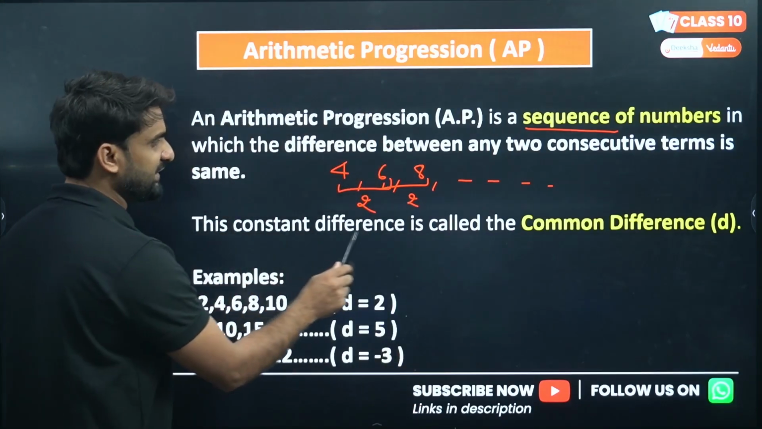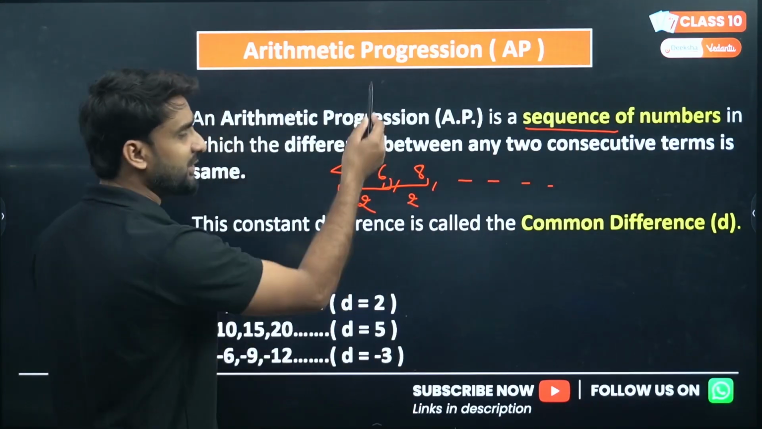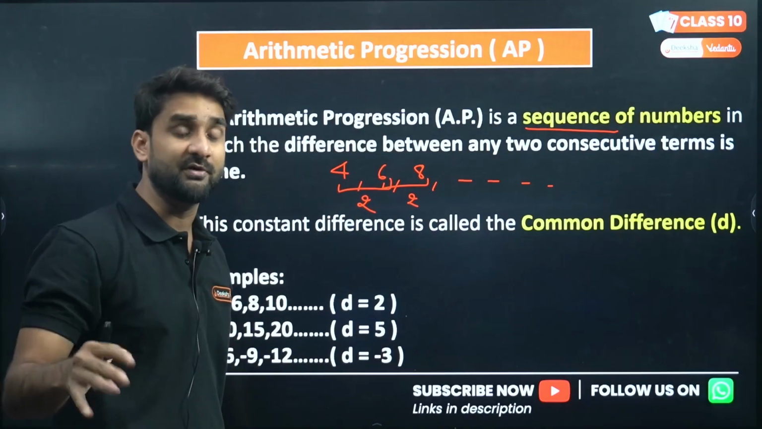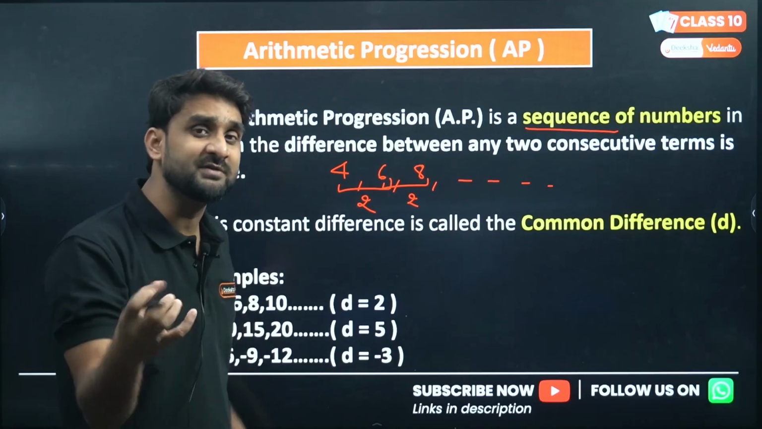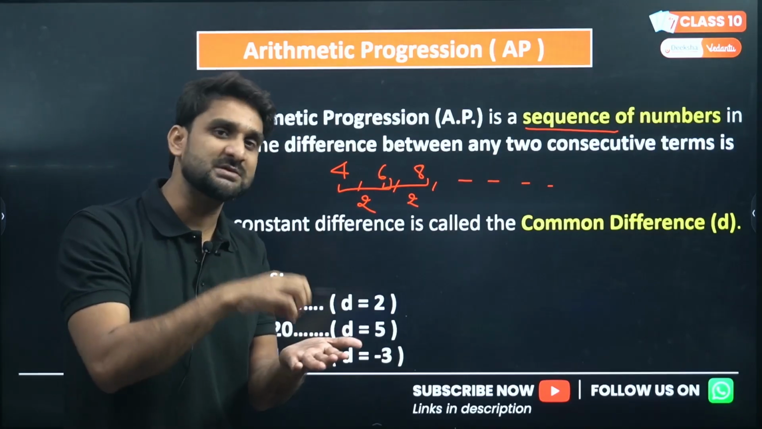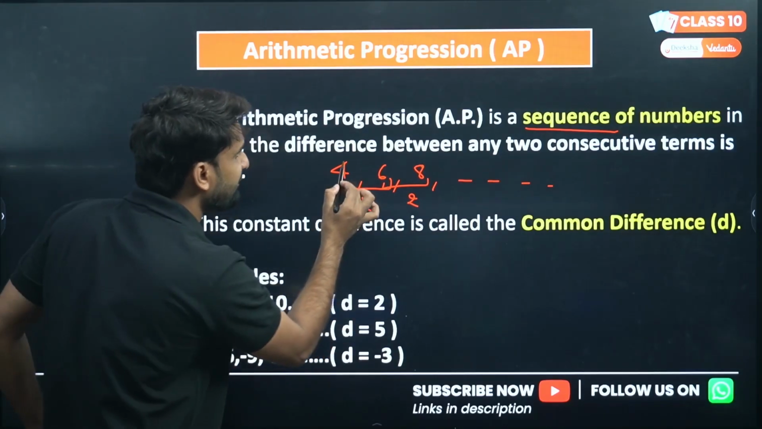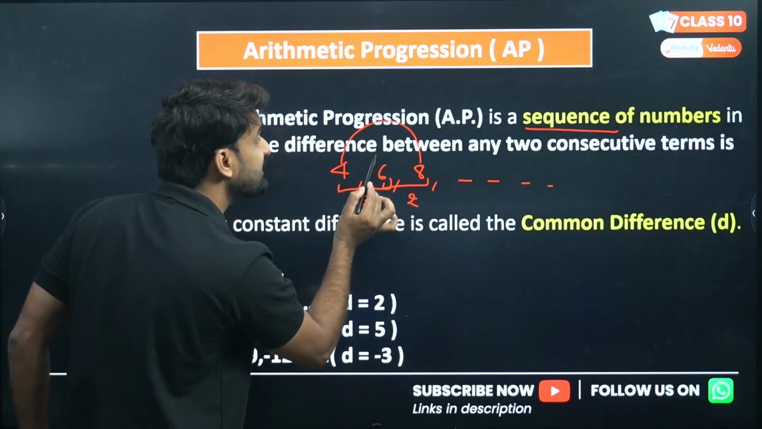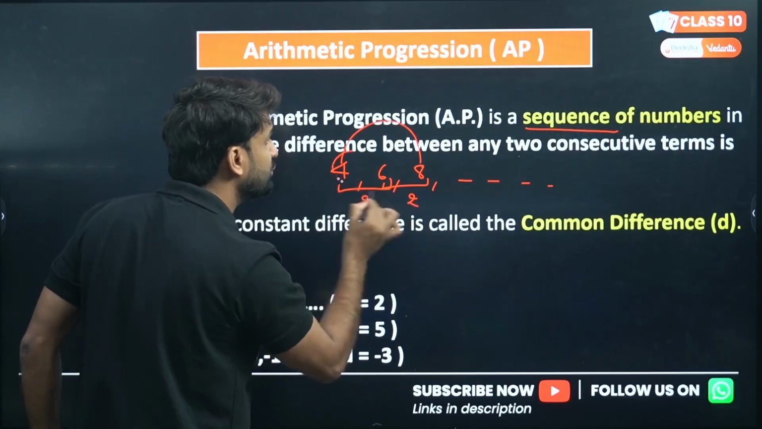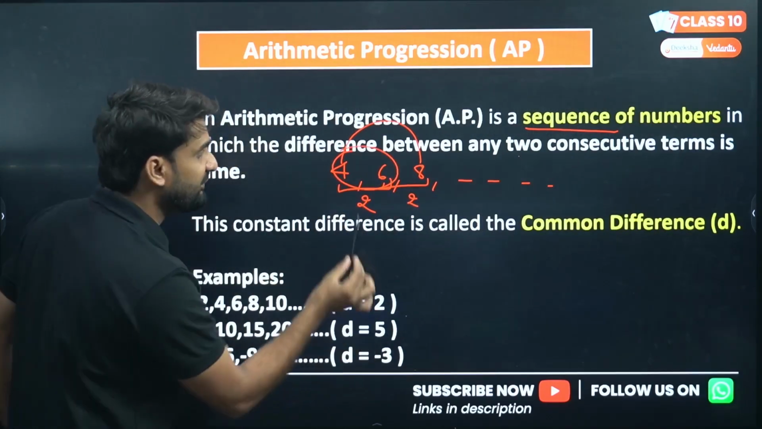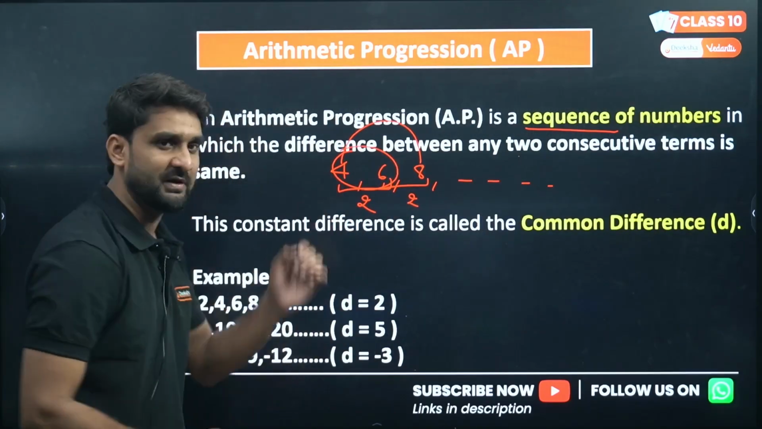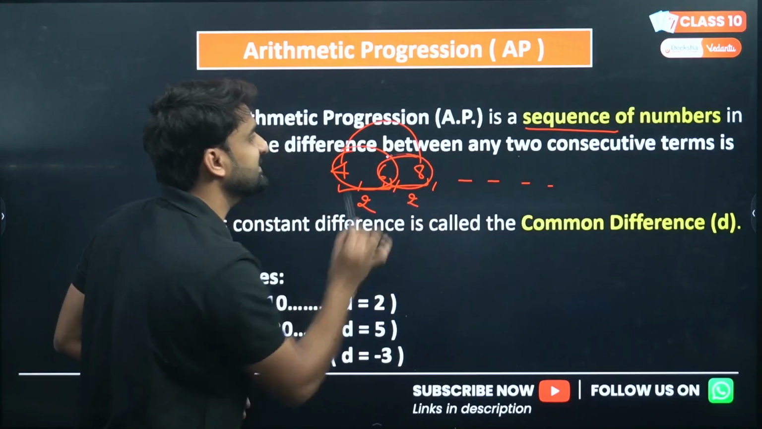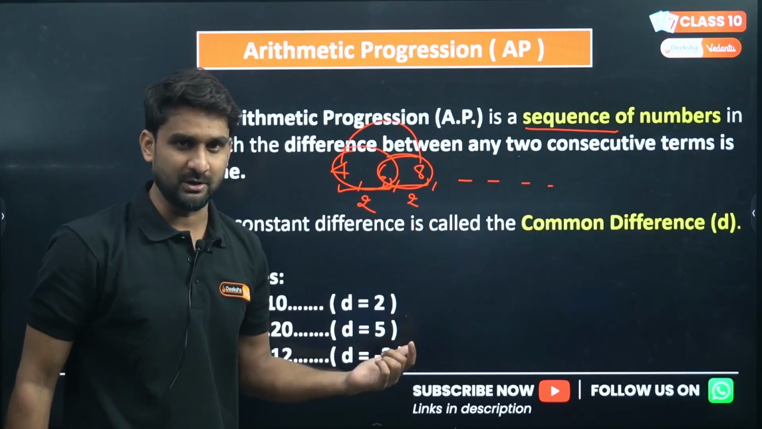This constant difference is called the common difference. In this chapter, we will frequently say common difference. What is the common difference? It is the difference between two consecutive numbers. I'm not saying the difference between 4 and 8, so that will not be the common difference. The common difference is the difference between two neighboring, consecutive numbers. The difference between 4 and 6 is 2, so this is the common difference. Or you can find the difference between 8 and 6, which is 2, so this is also the common difference.